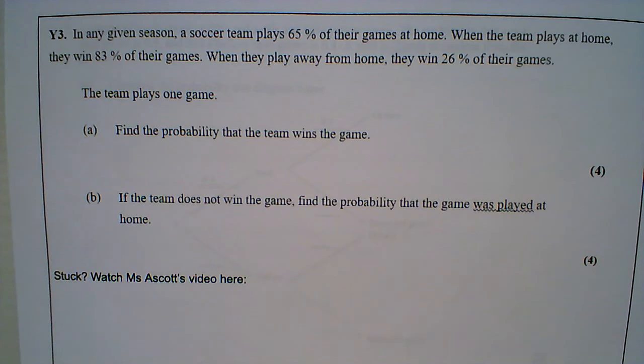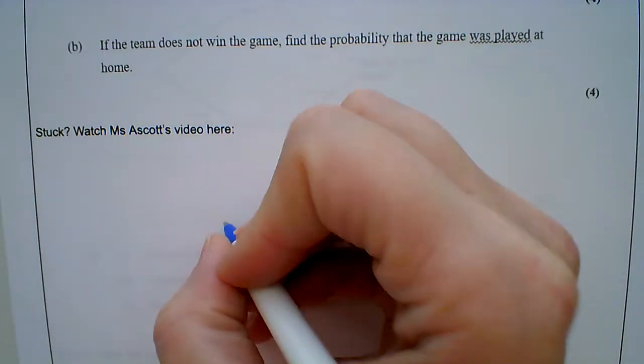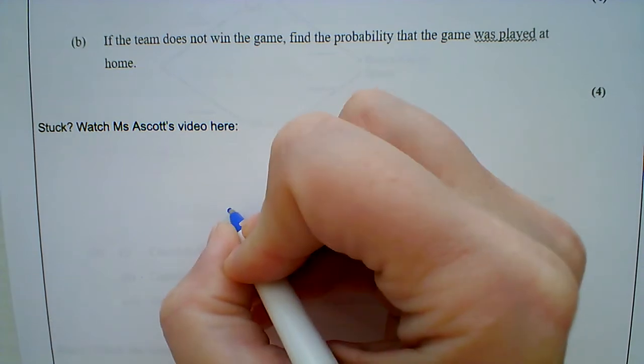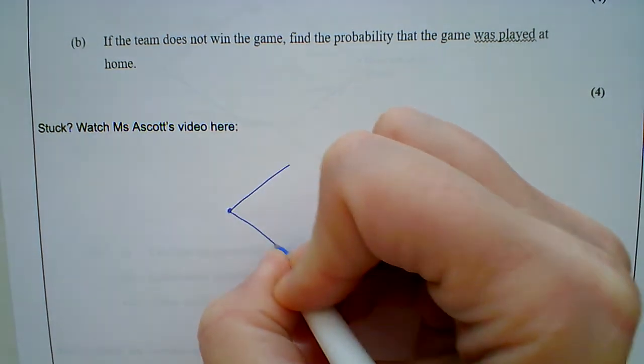A sequence of events, where I look at one thing and then look at the other thing, gets me thinking along the lines of a tree diagram. So I've got to build my own tree diagram. I'm going to make my little branches. Here's a branch. Here's a branch.